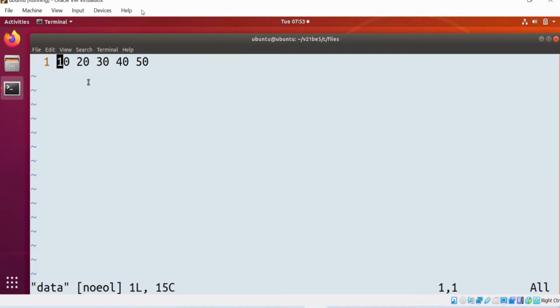What is the reason for putting the space? fscanf will stop scanning the data when a space is encountered or when a new line is encountered. Again, fscanf will stop scanning the data from the file and putting it into the local variable in two cases.